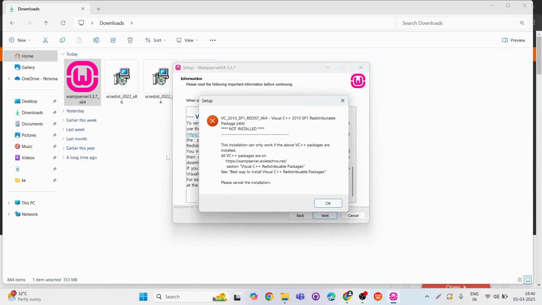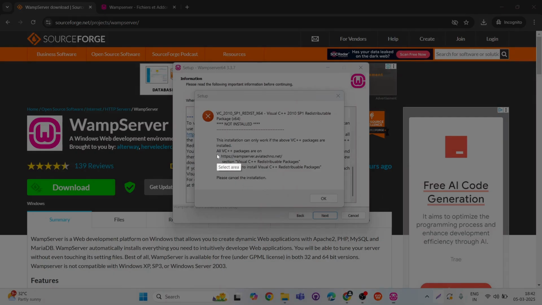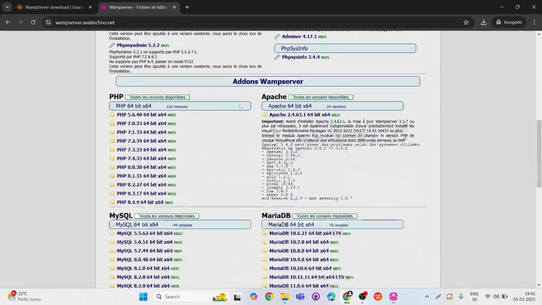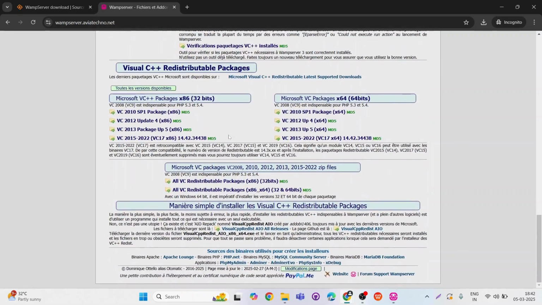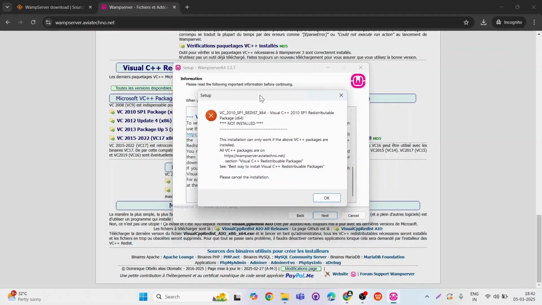Now it is showing us that we are missing some packages in our Windows, some Visual C++ packages. So we need to download these packages from the WAMP server website. So here is the website. Let's find out what packages are missing and download them.